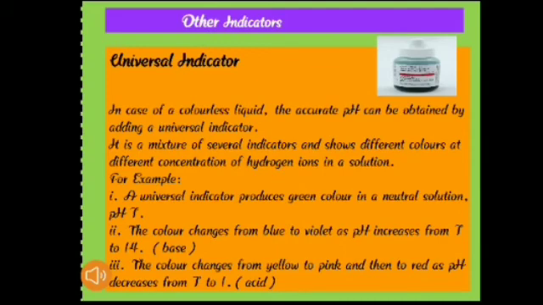Another type of indicator is universal indicator. It is a colorless liquid. It is a mixture of several indicators and shows different colors at different concentrations of hydrogen ion in a solution. How this varies its color with the variation of pH is given below.